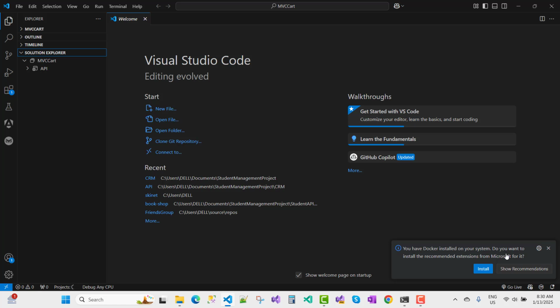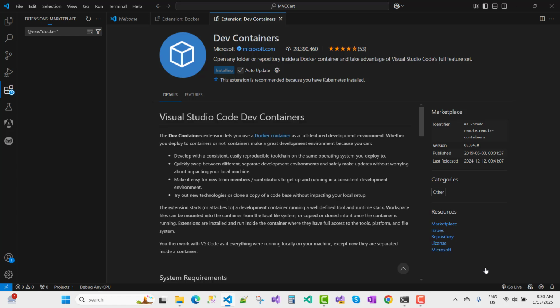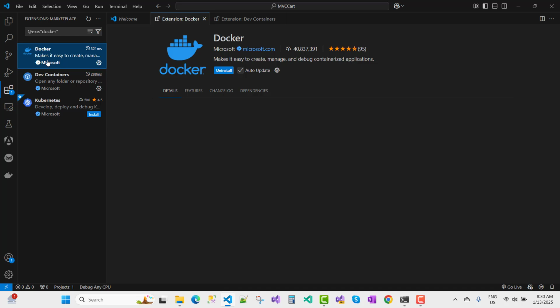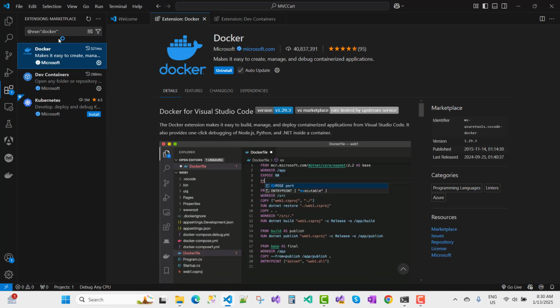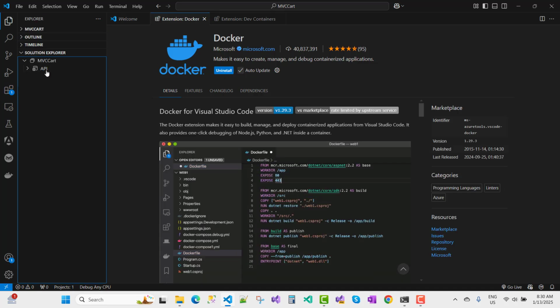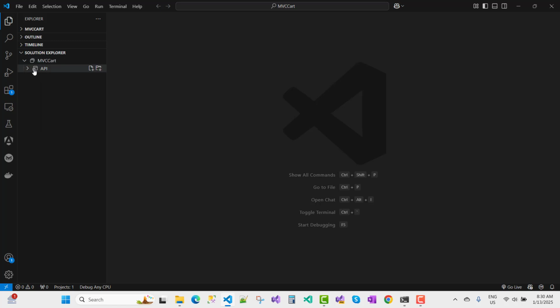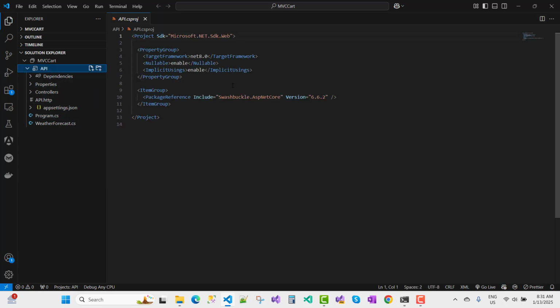Docker is installed on your system. Do you want to install the recommended extensions for Microsoft? Yes, I want to install Dev Containers, and also I want to install Docker. Now here we have the Solution Explorer and the API project, and if you click on the API project, you can see we have the 8.0 target framework.